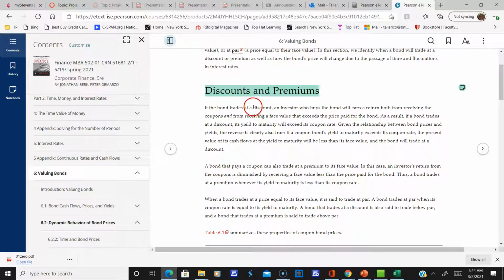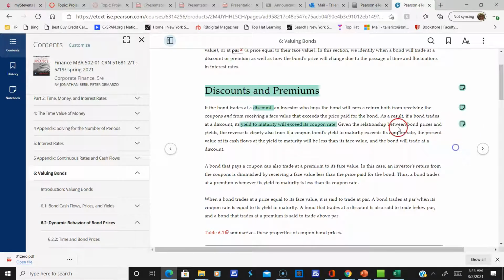If a bond trades at a discount, it means it's below par, less than the par or the face value. An investor who buys the bond will earn a return both from receiving the coupons, which is the interest payments, and from receiving a face value that exceeds the price paid for the bond at maturity, right? You bought it for less than $1,000. When it matures, you get the full $1,000. As a result, if a bond trades at a discount, its yield to maturity will exceed its coupon rate, okay? So I hope everyone's clear about that because you bought it at a cheaper price, right?